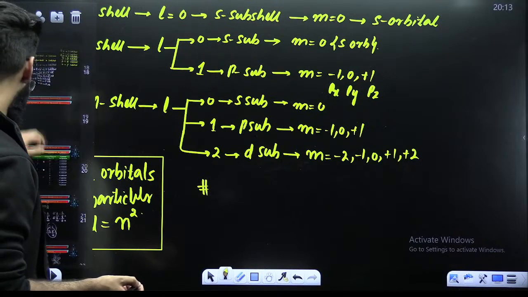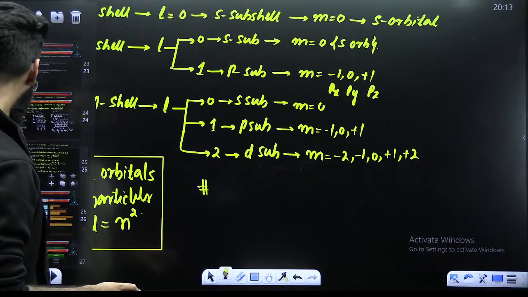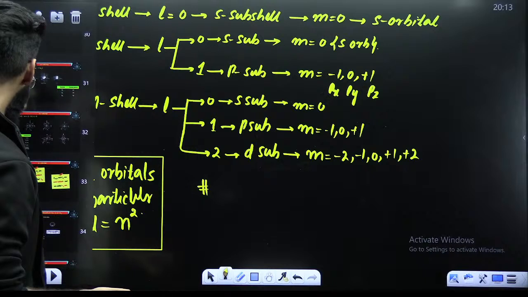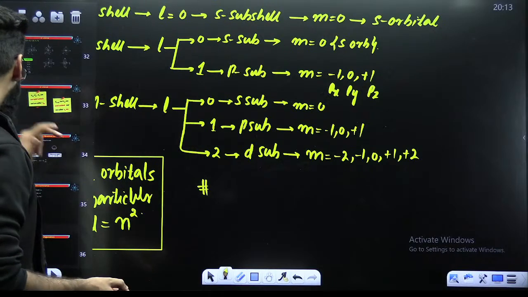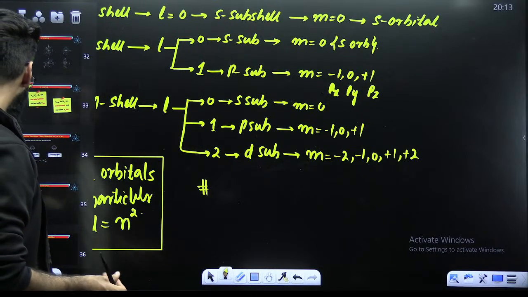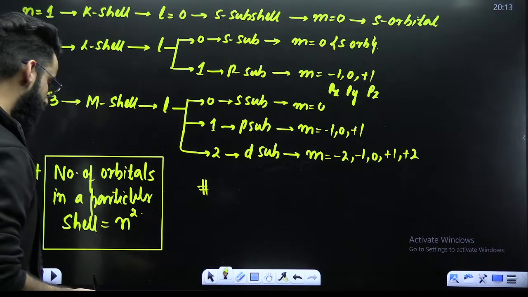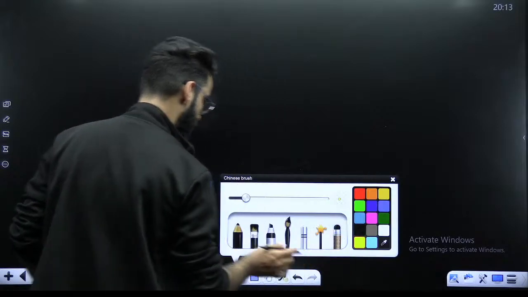Okay, leave that part aside, I do not need that here. So I hope this is clear. And before talking about the other things, there is one more quantum number, that's what you call the spin quantum number.